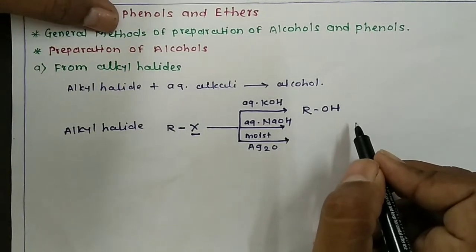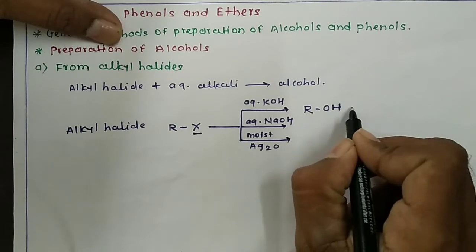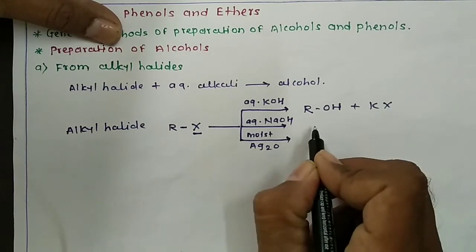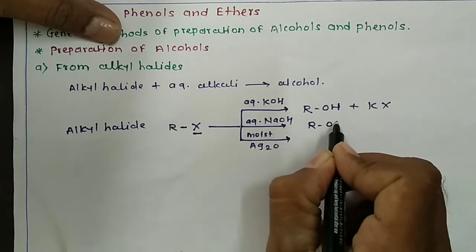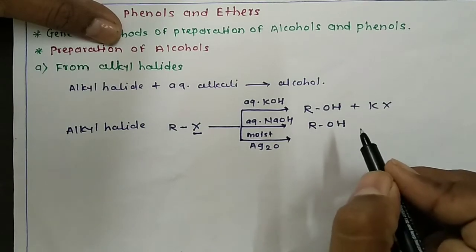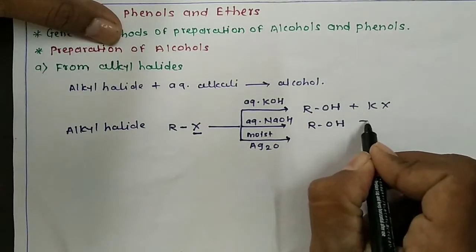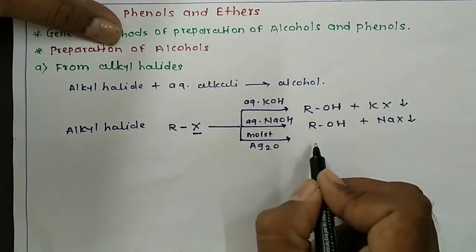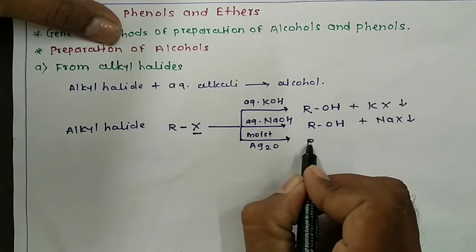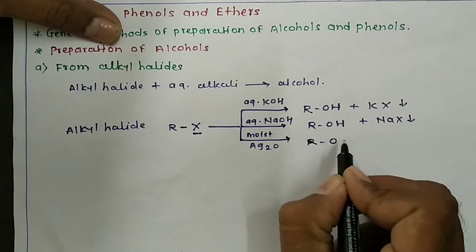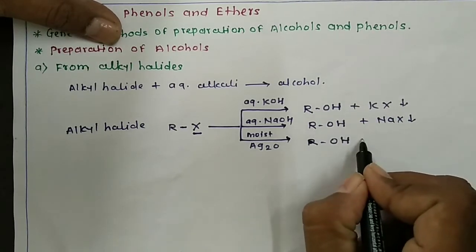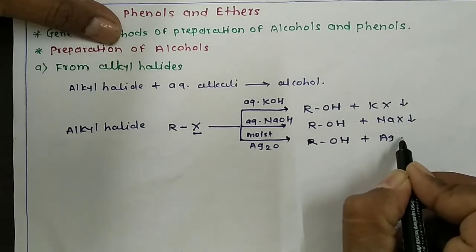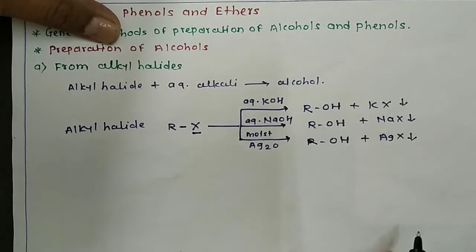With aqueous KOH, alkyl halide on boiling gives alcohols plus potassium halide. When alkyl halides are reacted with sodium hydroxide, then they also give alcohols plus precipitate of sodium halide. And when these alkyl halides are treated with moist silver oxide, then they also give alcohols with the precipitate of silver halide.